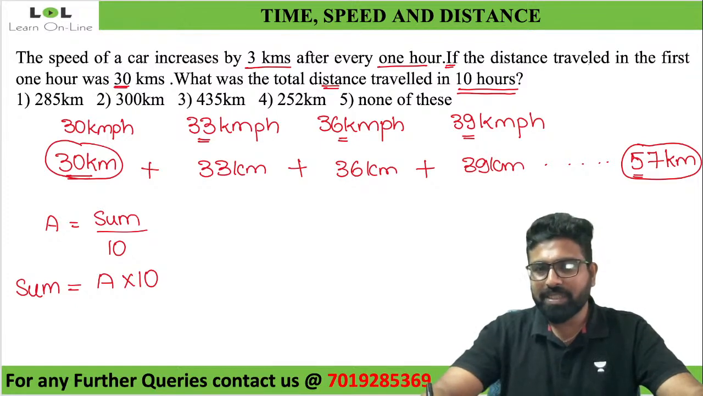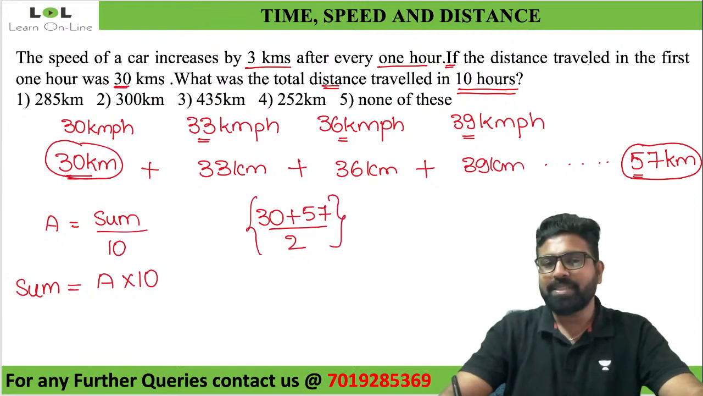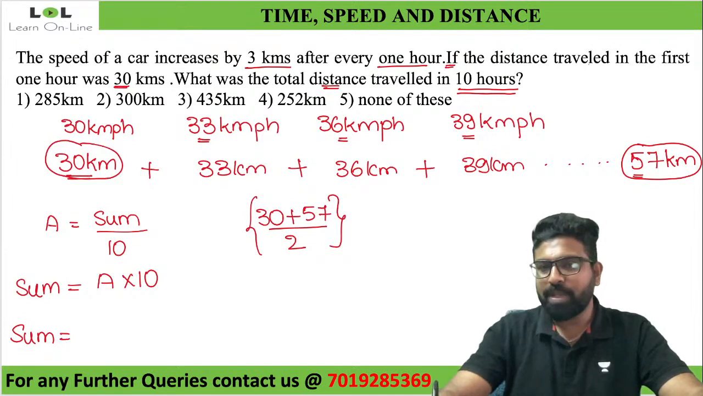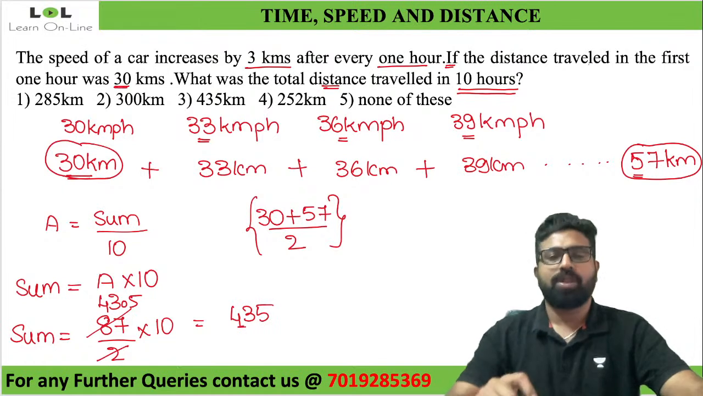Take the first term, that is 30, plus the last term, that is 57. If you divide it by 2, you will get the average. So look at this, my sum will be equal to average into 10. Average is 30 plus 57, which is 87, divided by 2, into 10. What will be 87 by 2? 2 4 times is 8, 2 3 times is 6, remaining is 1. 43.5 into 10 will be equal to 435.